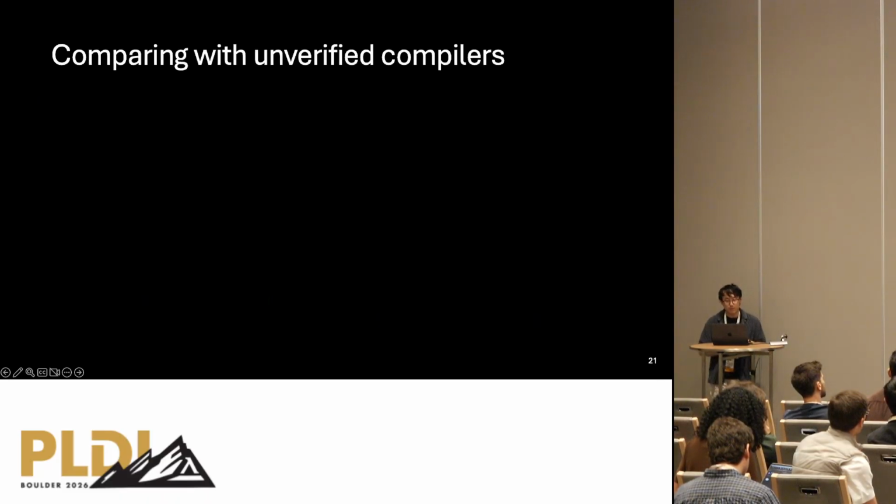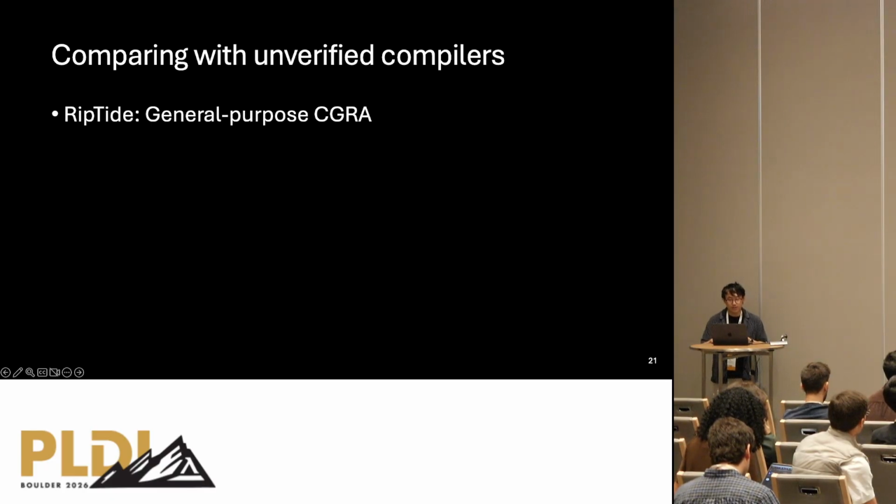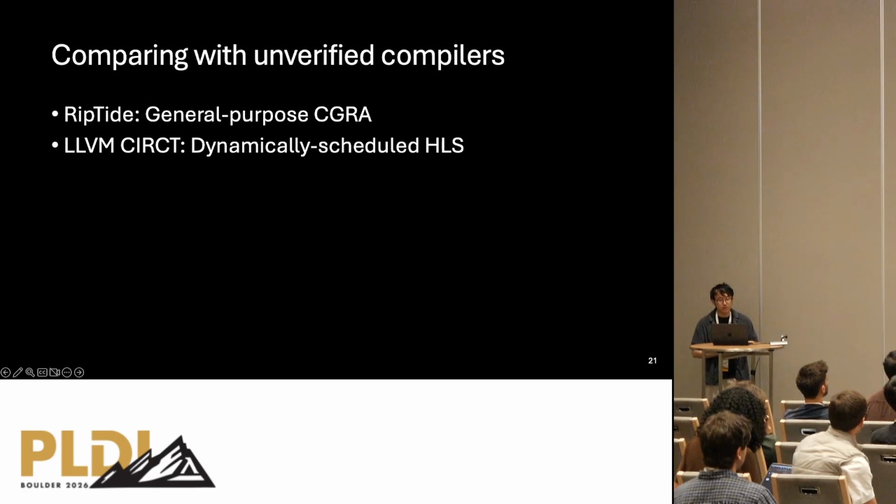So let's zoom out from the details and talk about the evaluation. In the evaluation, we compared our dataflow compiler Wavelet with two existing unverified dataflow compilers. The first one is Riptide, a general purpose CGRA focused on energy efficiency mostly. And also Dynamatic, which is a collection of IRs and compilers based on MLIR for hardware design. But we're comparing with a specific compiler pipeline in it that does dynamically scheduled HLS.